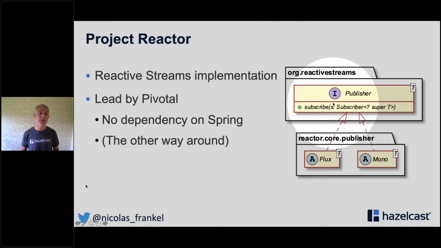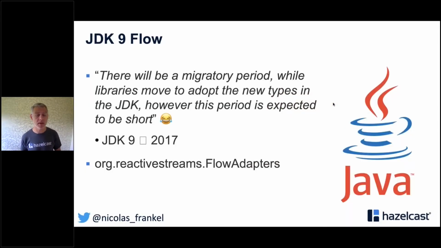You might have heard that in the JDK there is something called the Flow class, and actually the Flow class also implements those 4 interfaces that I've shown just before. And when you go on the Reactive Streams website, they tell you, hey, no worries. Right now we are using Reactive Streams in the package reactive streams, but soon we will use the JDK 9 classes. Well, it was written in 2017. 4 years later, they are still using their own package. So if you want to bridge between them, you need to use something called Flow adapters that exist in the Reactive Streams library.